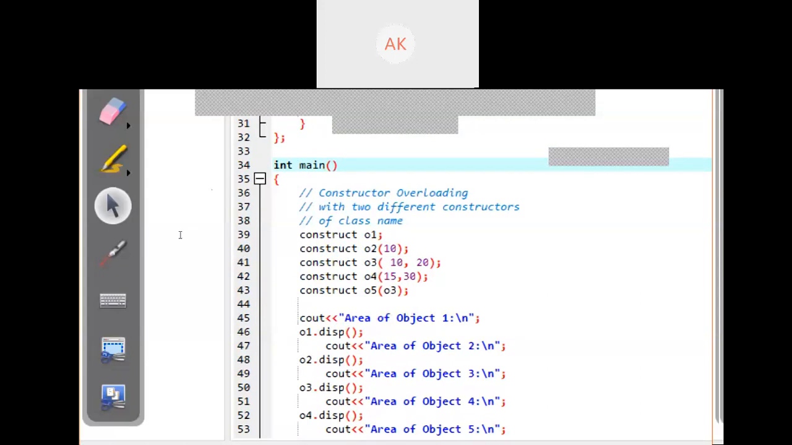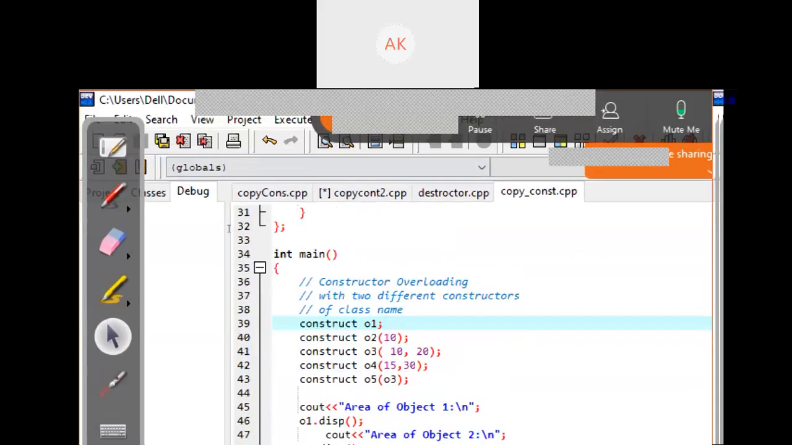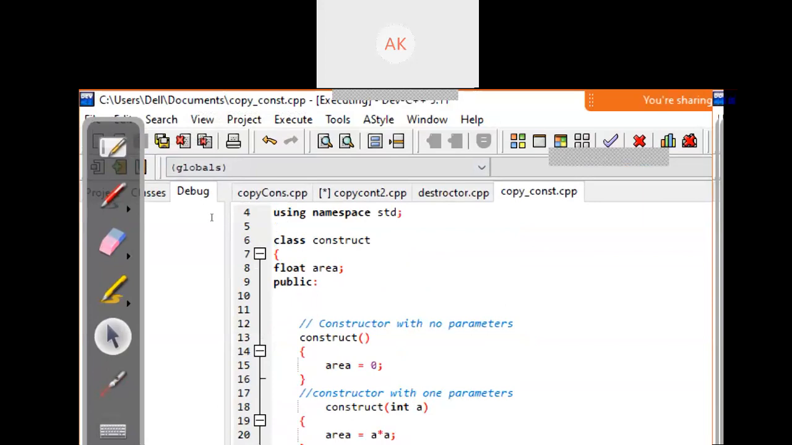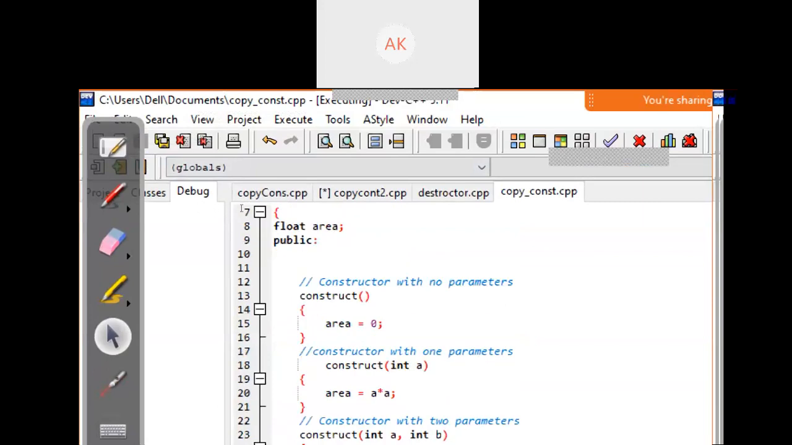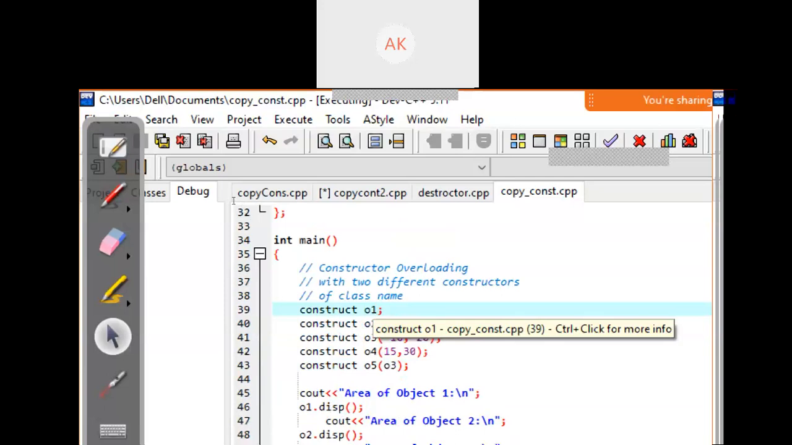How is this program executing? We create one object, O1, and here we have not mentioned anything. What is the value of a and b? When you do not mention any values, which constructor will be called? The default constructor. It will set the area to 0, which means the area of your object is 0.